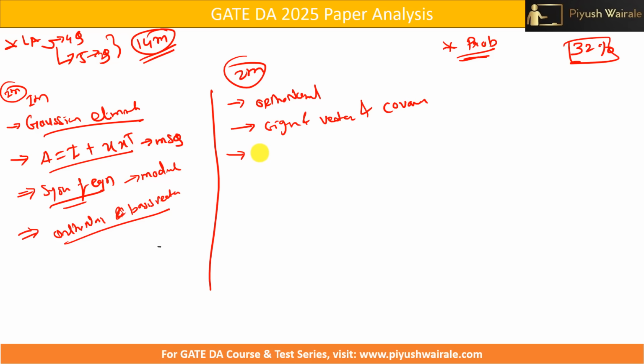Then we have one question based on A belonging to R in an n-dimensional space, with A cube equals A. Then we have one question where some eigenvalues or the rank of a matrix needed to be found. The condition was something equal to x square, so this is basically Euclidean distance, something like that.